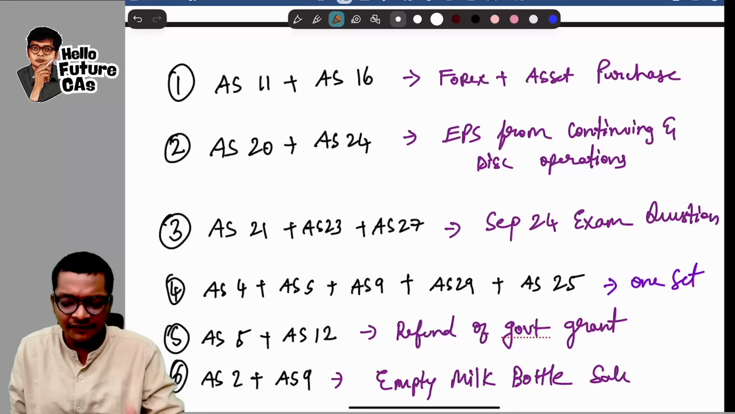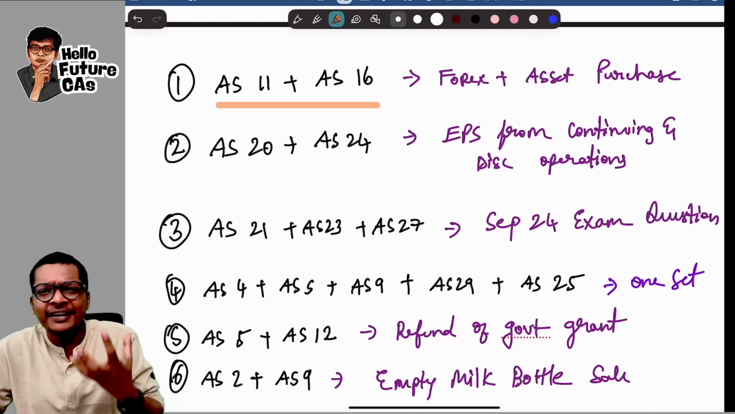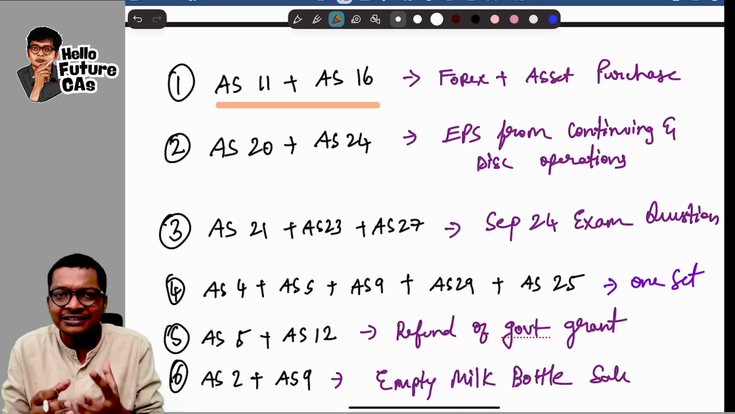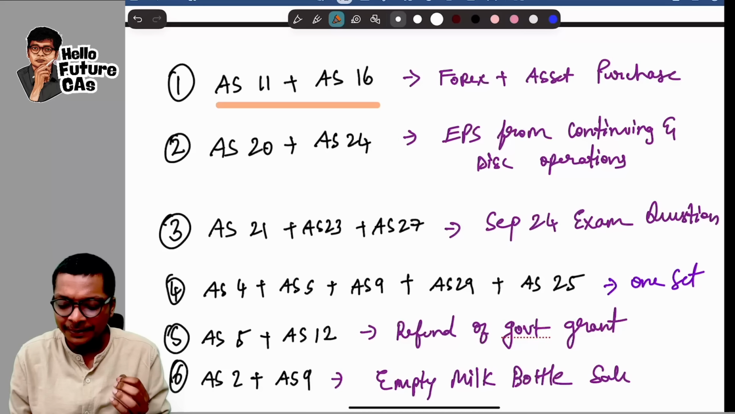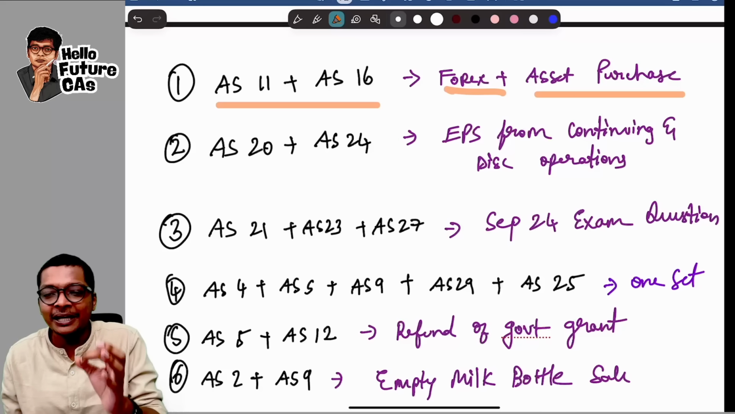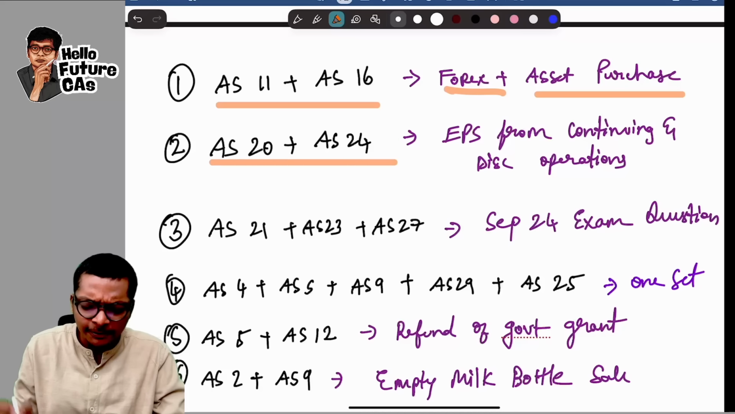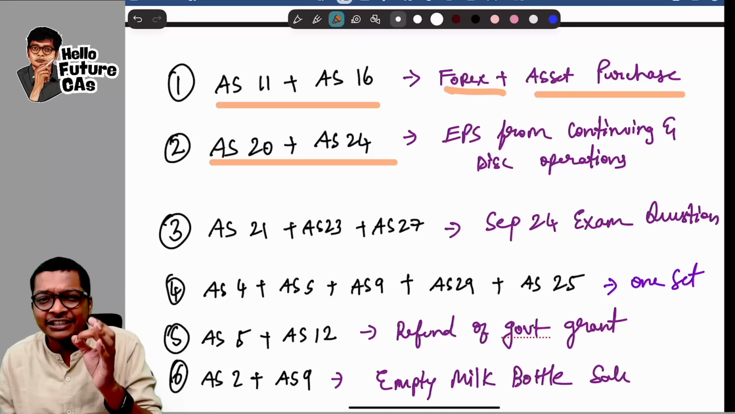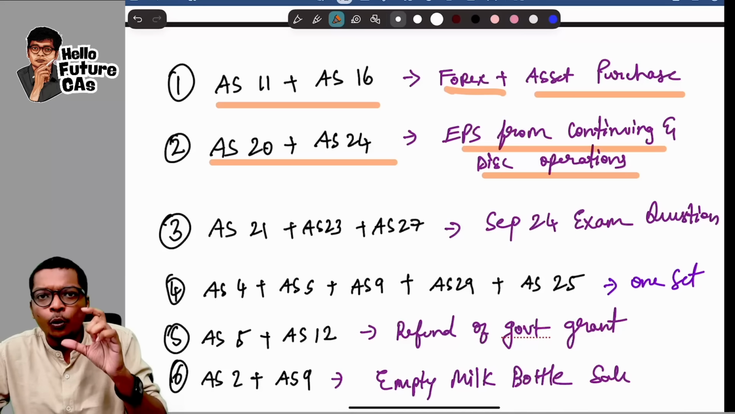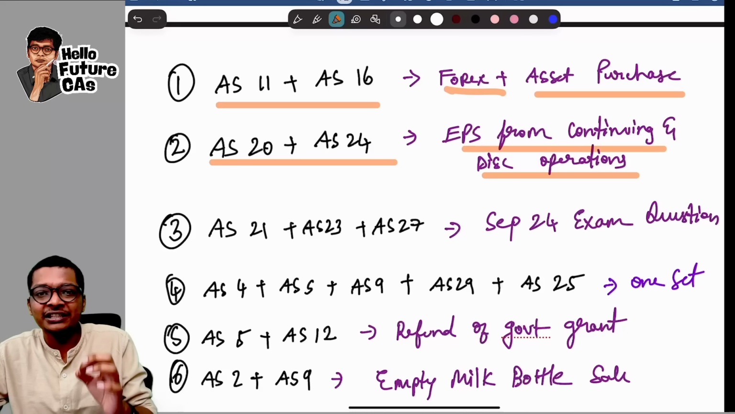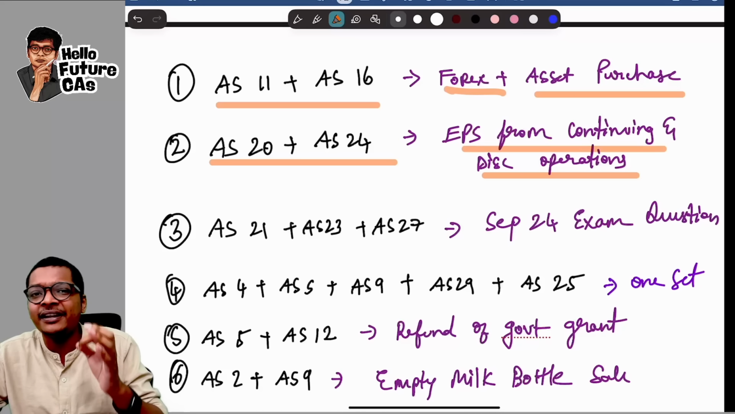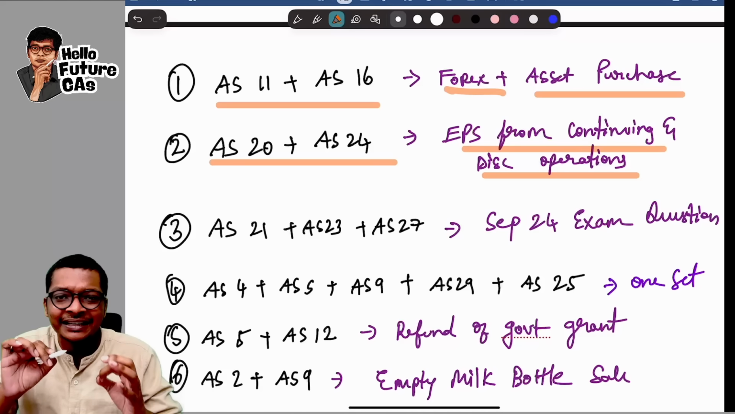The first one we very well know, AS 11 and 16. There is a very important question in our ICAI study mat, RTP and MTP, with multiple questions where a company takes a loan in foreign exchange to purchase an asset, and how to account for that. The next very important one is AS 20 plus AS 24, earnings per share from continuing and discontinuing operations where one of the entities has a loss. This question is there in RTP Jan 25 and not yet tested in the exam, and it's very important. It's also there in the study mat in AS 20.